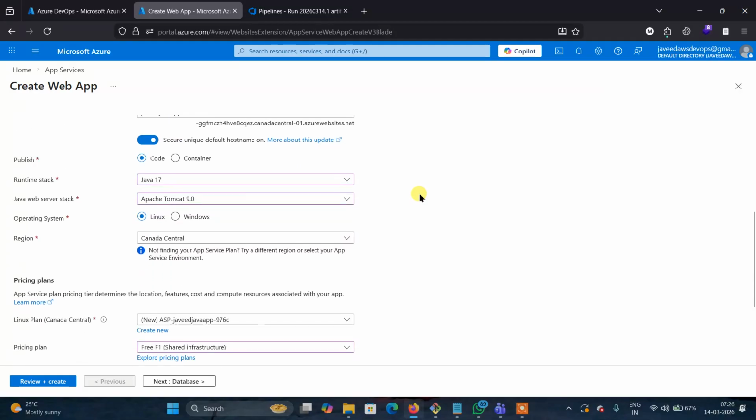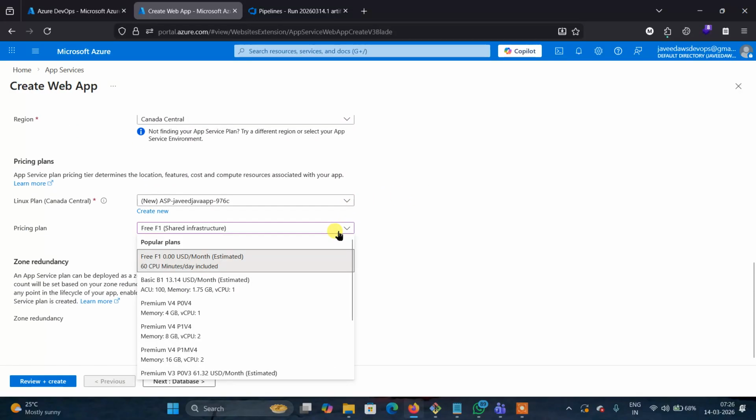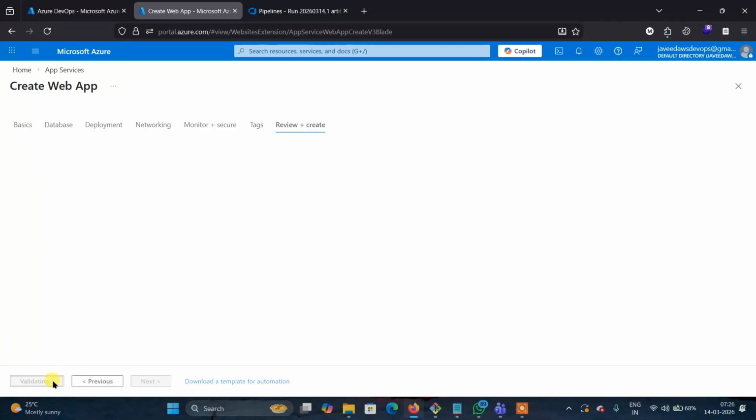Then after that, select the pricing plan. The free plan lets you run for 60 minutes per day. It is giving 1 GB RAM and 1 CPU. Now click on review and create. Now the web app will be created.